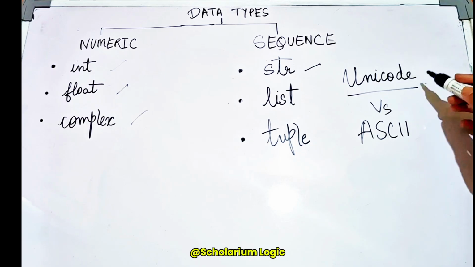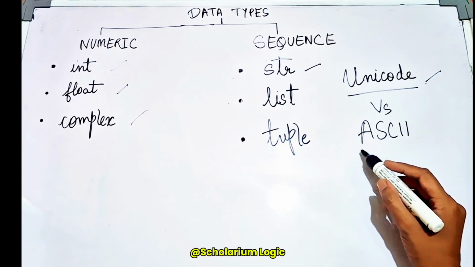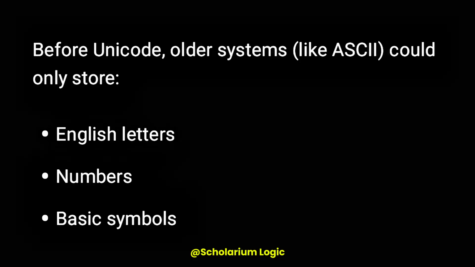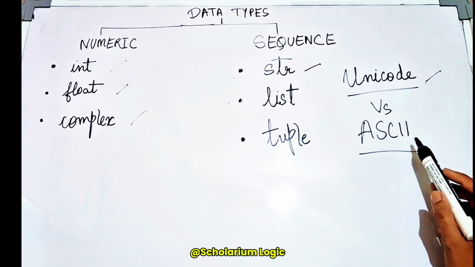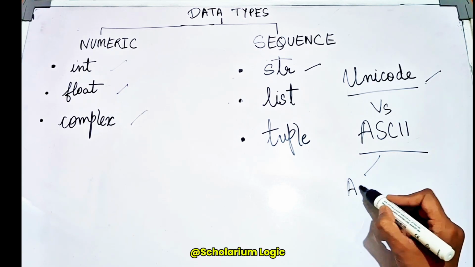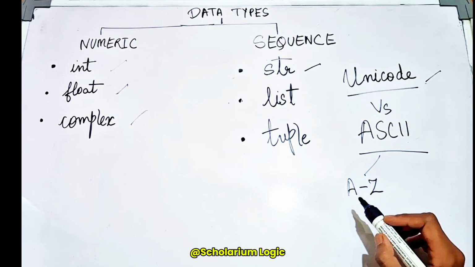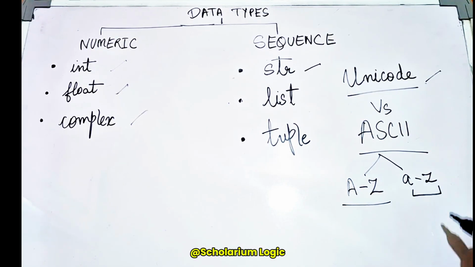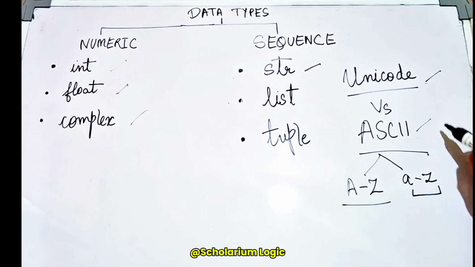Earlier, before the invention of Unicode, only the concept of ASCII was introduced. ASCII stands for American Standard Code for Information Interchange. The limitation of ASCII was that it consisted of only standard English capital letter values, standard English small letter values, as well as the values for numeric digits, which are 0 to 9.